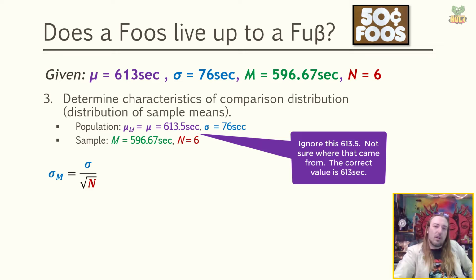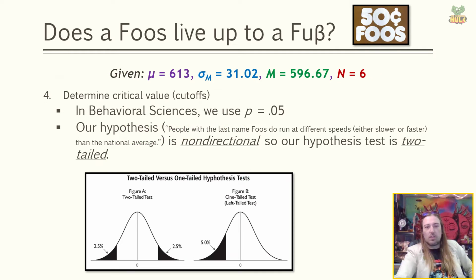To get standard error, we need to take standard deviation and divide by the square root of sample size, right? Sigma divided by the square root of n. Plug those values in then. 76 divided by the square root of 6 gives you then a standard error of 31.02. Okay, so then we move on to the next step, and I'm going to replace standard deviation with standard error, right? This 31.02. Determine our critical values, our cutoffs.